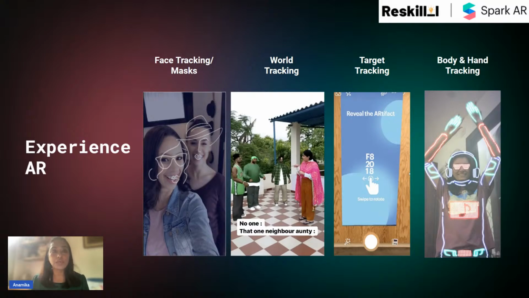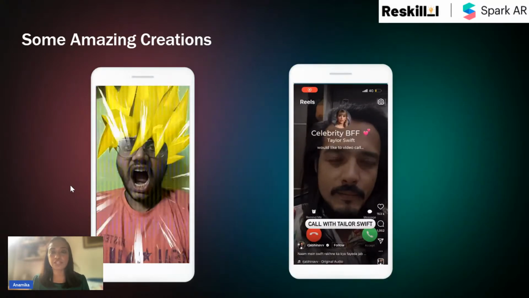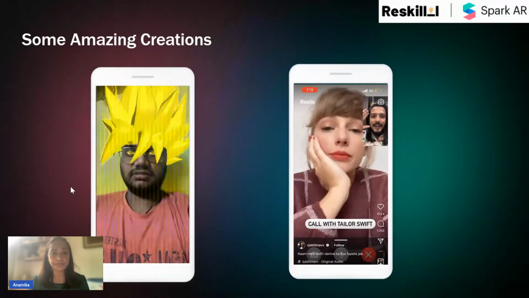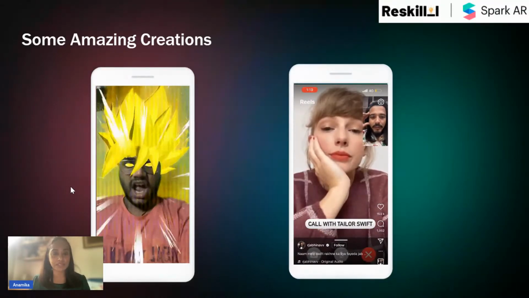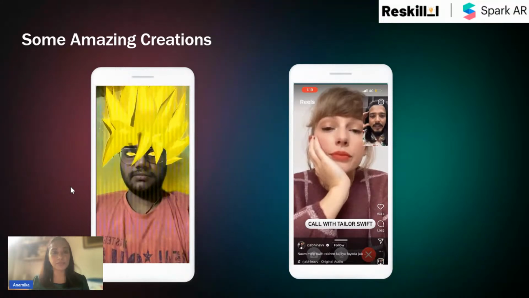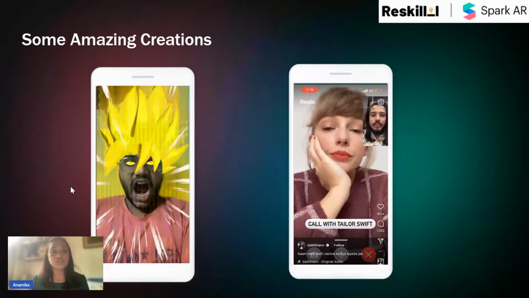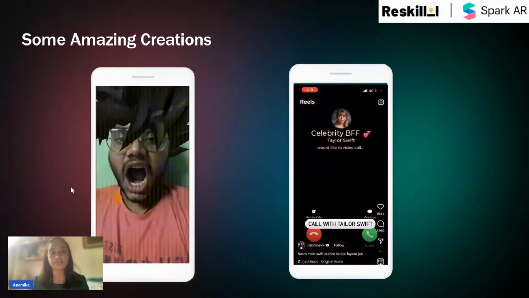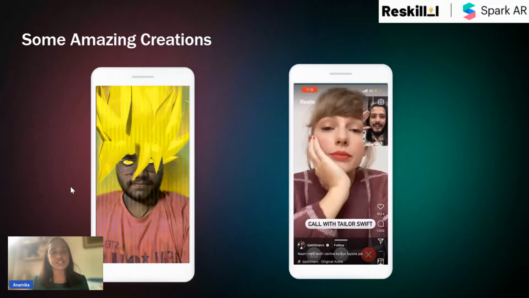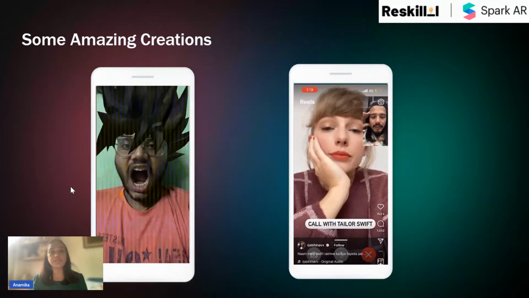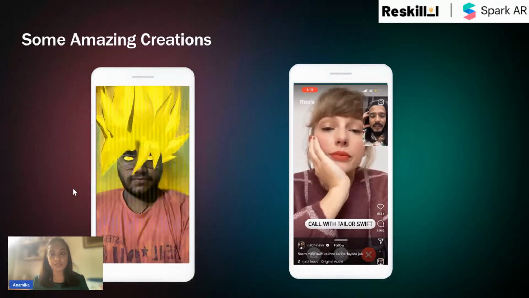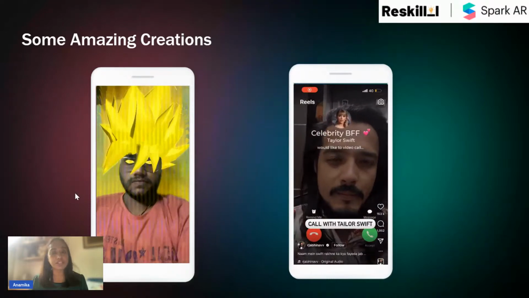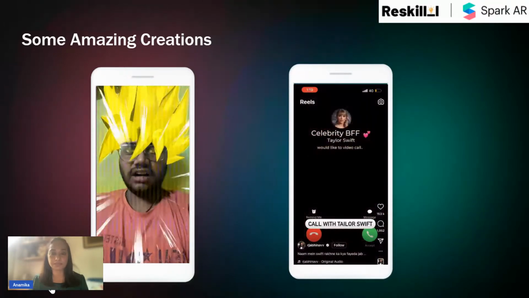So here are a few AR effects that I'm pretty sure you must have come across while scrolling through Instagram. Like the first one that you see, the hair color changes when the person is screaming or getting a phone call from a celebrity. AR also plays a very impressive role in escalating your gaming experience by mapping the effects with facial expressions, gestures, and head movement. AR has played a very crucial role during the pandemic in bringing the world to a drawing room by emphasizing the moment, making the content much more interactive, enjoyable, and memorable.